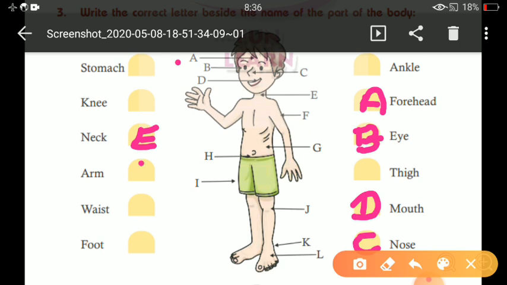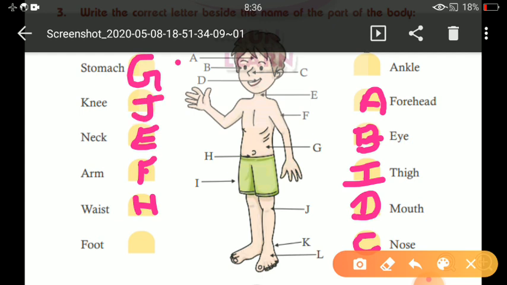Okay. F. Clear? Now next one, G, stomach. So write here G. H, waist. Write here H. Okay. I, thigh. So you write I here. Okay. J, knee. Okay, write J here.